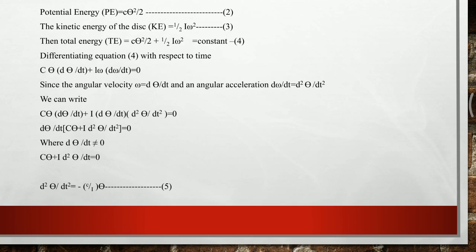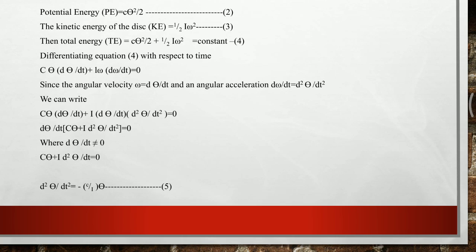Or if we take d theta by dt as common, then c theta plus I d square theta by dt square is equal to 0. But in this expression, either d theta by dt must be 0 or c theta plus I d square theta by dt square must be 0. However, d theta by dt, the angular velocity, cannot be 0 always.